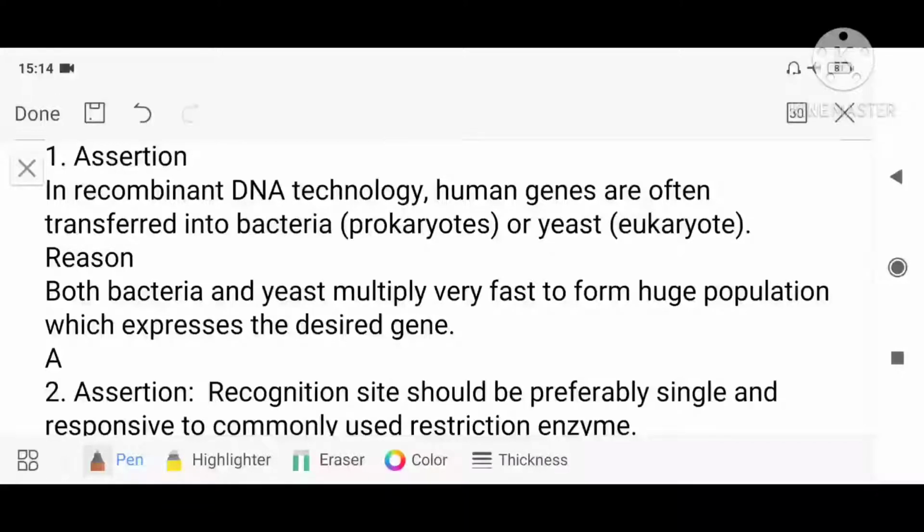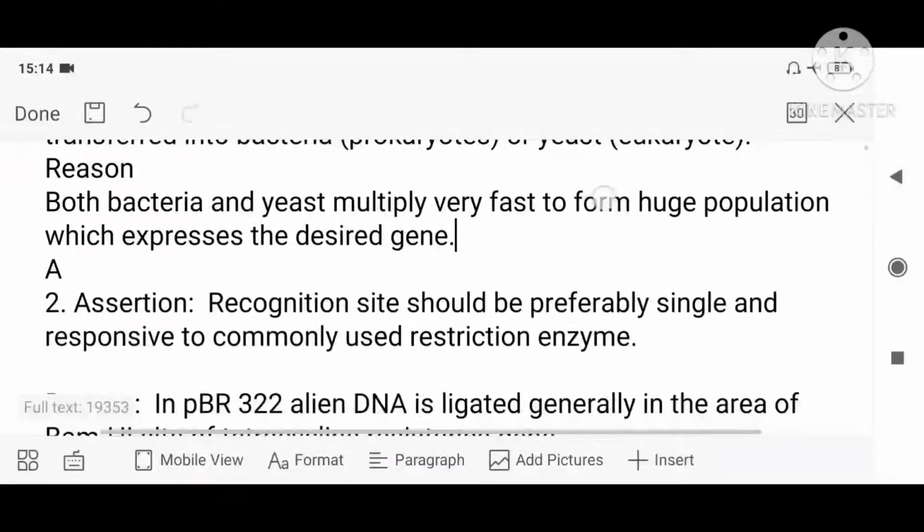Because I have to get one particular product, like for example I want insulin or any enzyme to be produced in a bioreactor using downstream processing and all. The thing is, they have to multiply at a very alarming rate so that the genes are expressed and the product is produced in huge amount, isn't it? So usually we select the organisms which multiply very fast. So both the statements are correct. That's why the answer will be A. Hope it's clear. So the first answer is A.